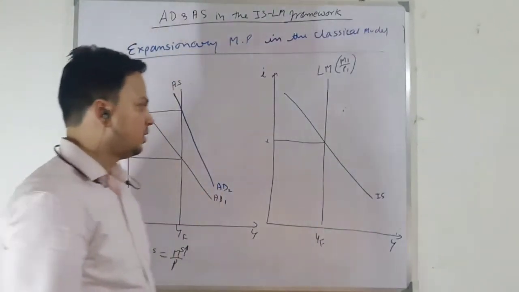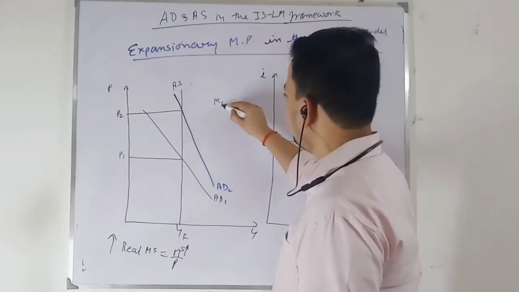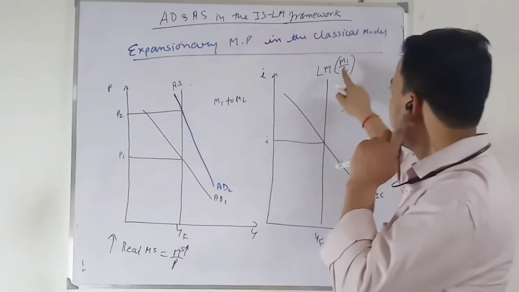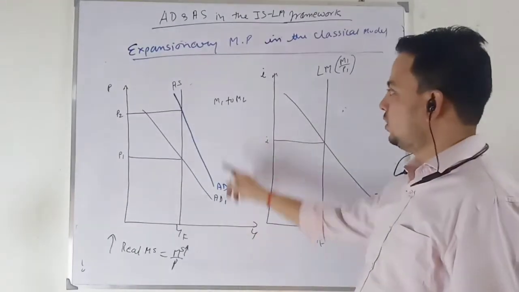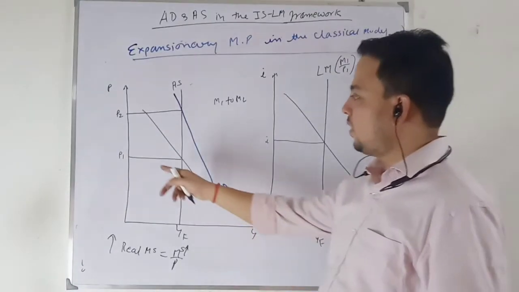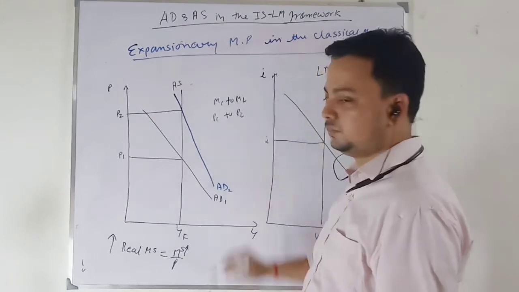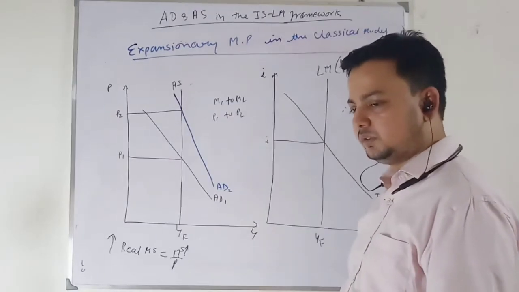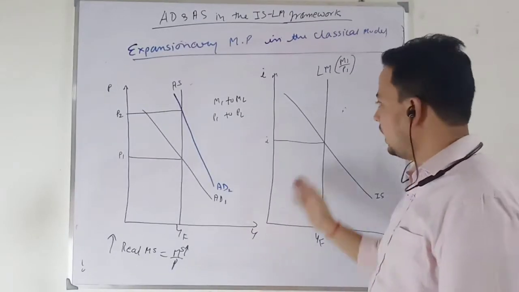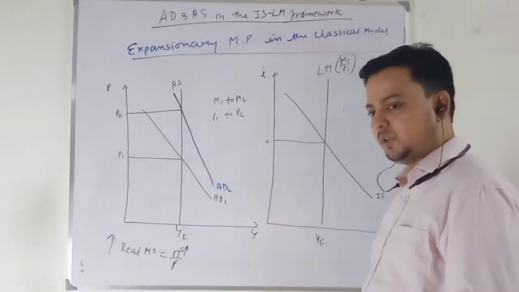So when monetary expansion takes place, money supply increases from M1 to M2. This is my initial money supply M1. Now money supply increases from M1 to M2. What we see is that the price level also increases from P1 to P2. So there will be no change in my LM curve. The LM curve remains the same, so output will be at full employment.